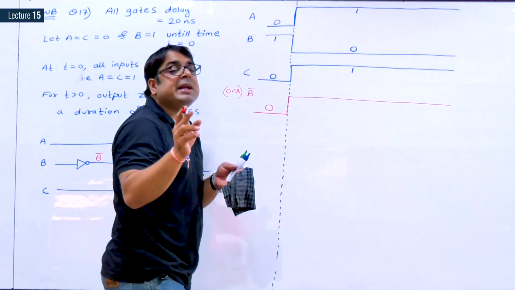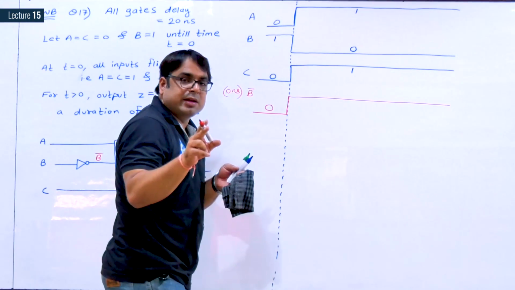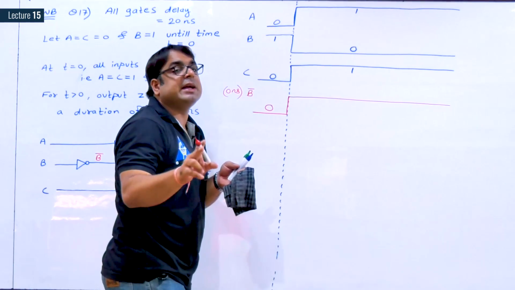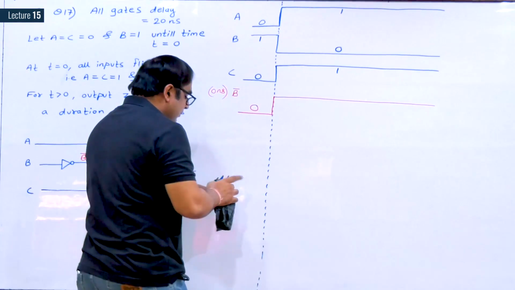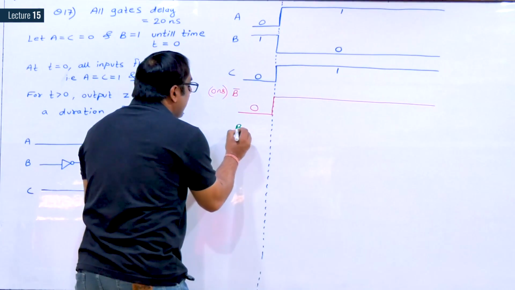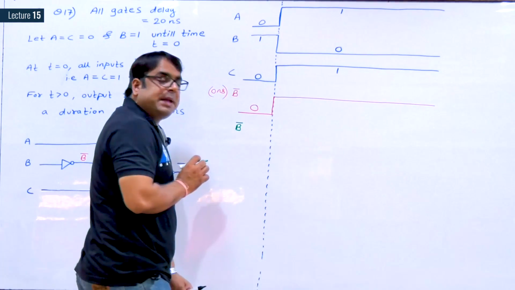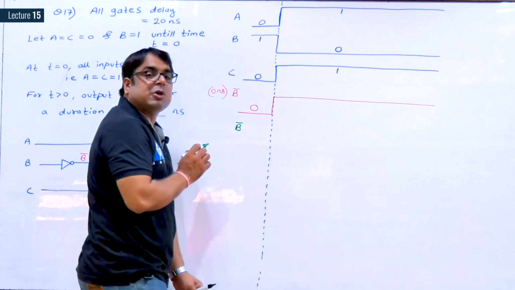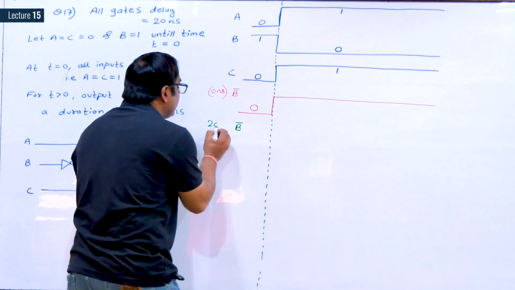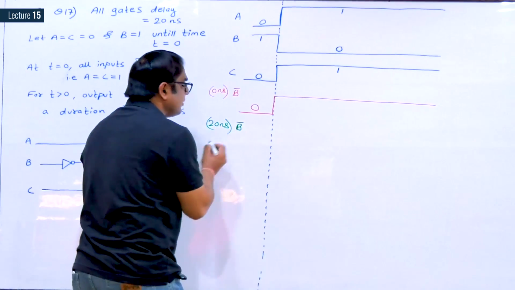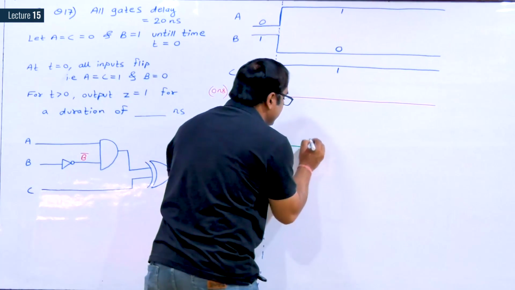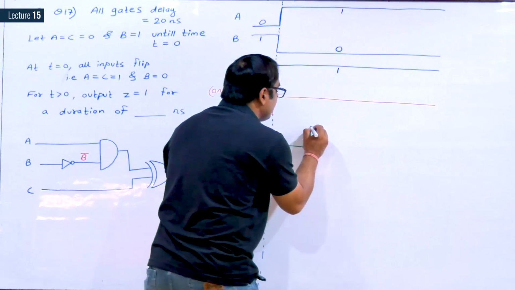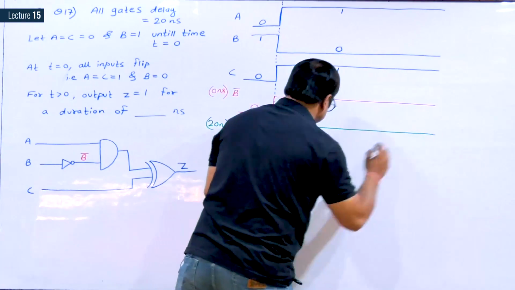But this B complement is considering there is no delay. But it is given all the gates are having 20 nanoseconds of delay. So what simply you have to do? You simply have to draw B complement by shifting 20 nanosecond. Just shift this waveform 20 nanosecond.